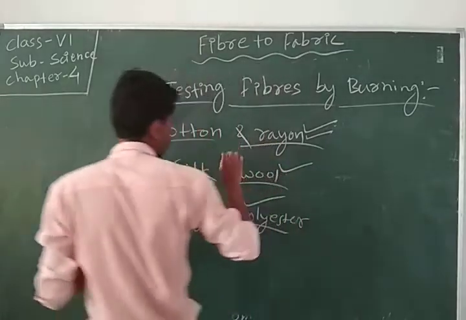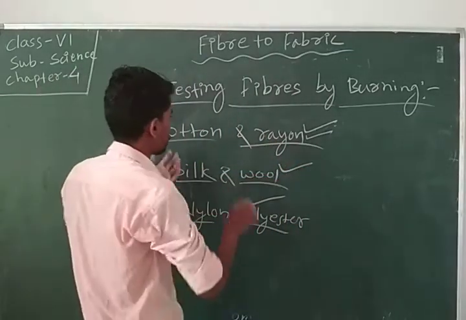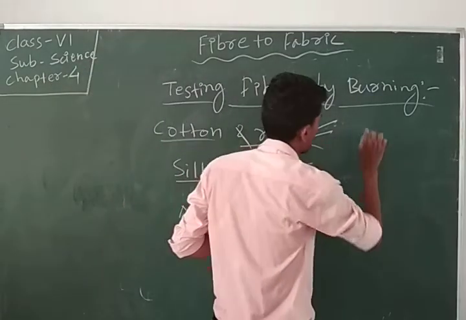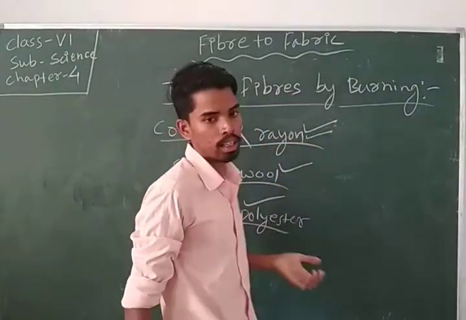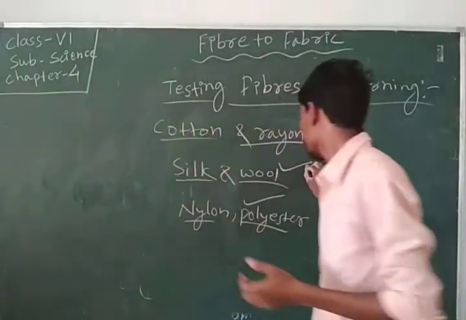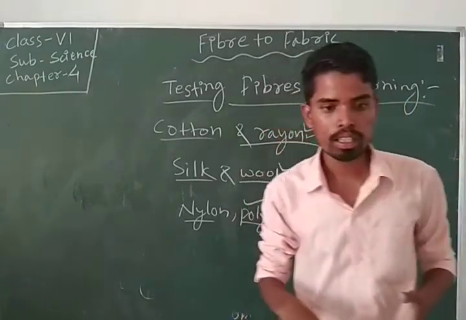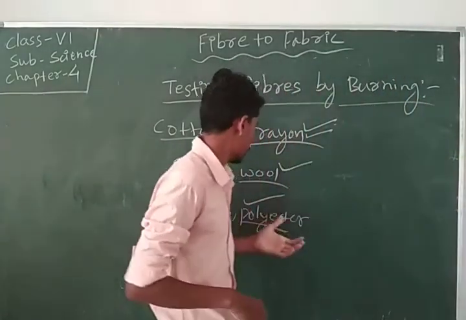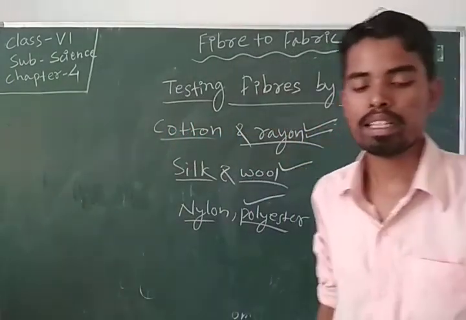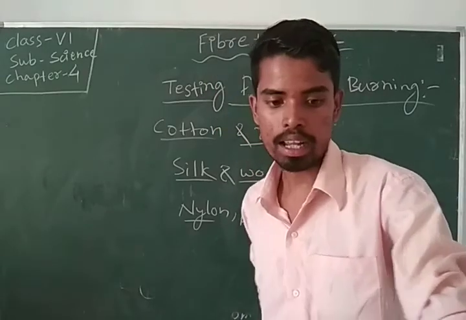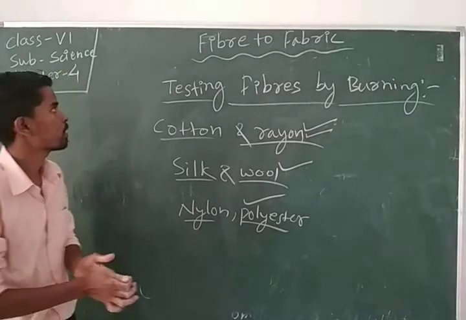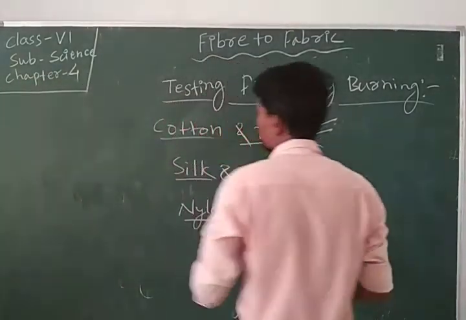Cotton leaves light-colored ash, silk and wool leave black ash, and nylon and polyester leave hard ash. So this completes your chapter number 4.